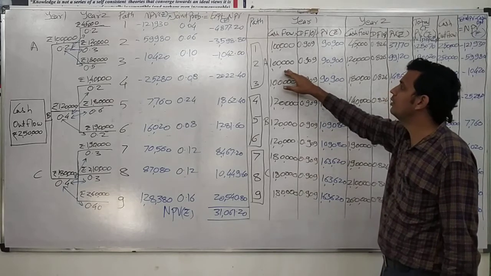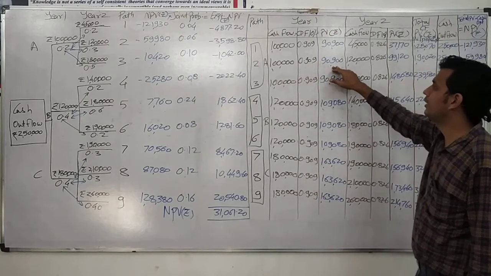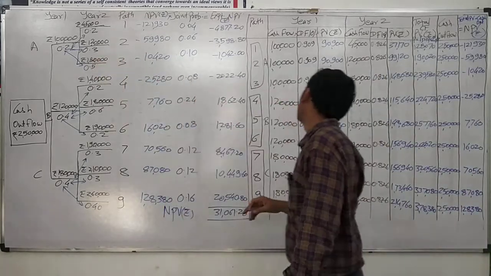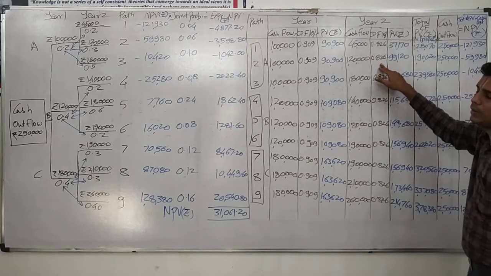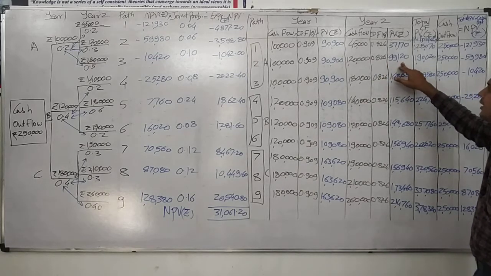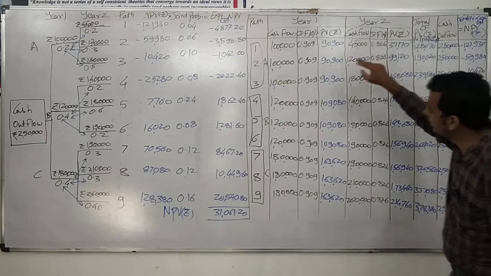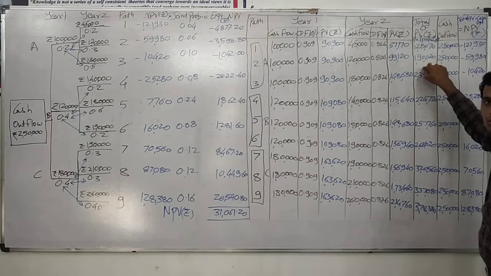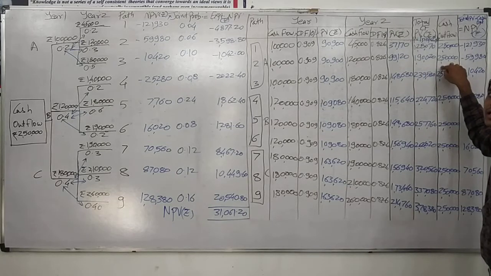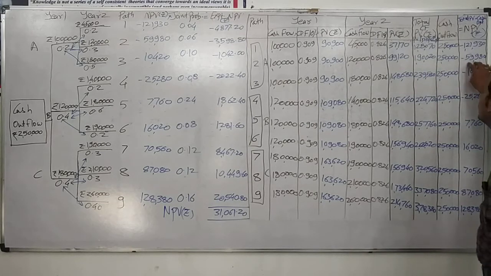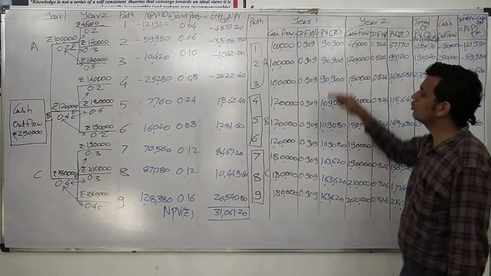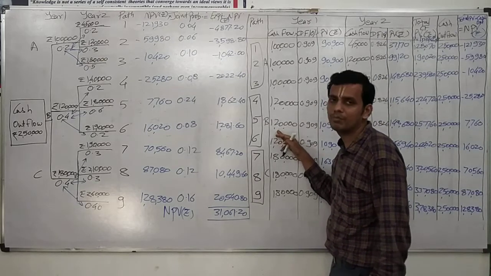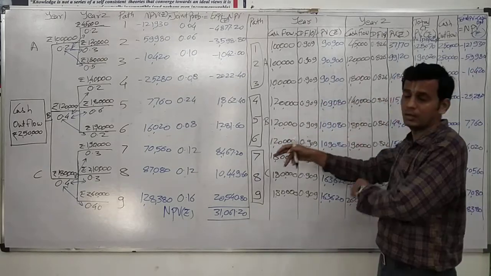Similarly, for the second path we have 1 lakh multiplied by 0.909, which is 90,900. The second possibility in the second year was 1,20,000 multiplied by the present value factor of 0.826, which is 99,120. We have joined it, 90,900 plus 99,120, and we get 1,90,020. Out of which our cash outflow was 2,50,000. Hence a negative answer for this. For the first 4 paths, we have seen a negative answer, a negative expected present value or NPV.